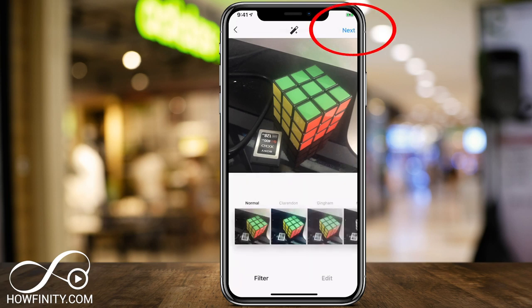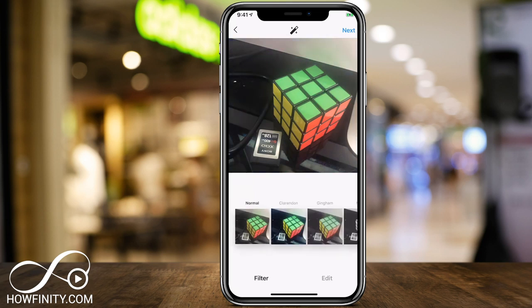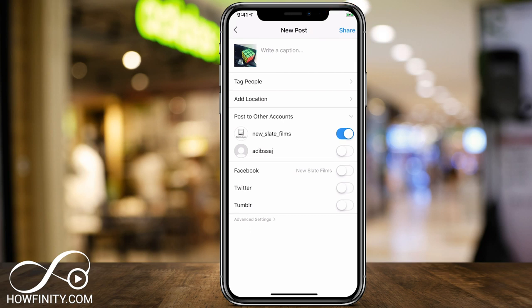Press next on top. And again, back to this page of adding filters, editing if you wanted to add more adjustment like changing the brightness and things like that are all built in. I'm just going to go back to filter and use one of these filters. The more vibrant, usually the better for Instagram. So those are recommended adjustments. Press next on top. And now it finally brings you back to this page.